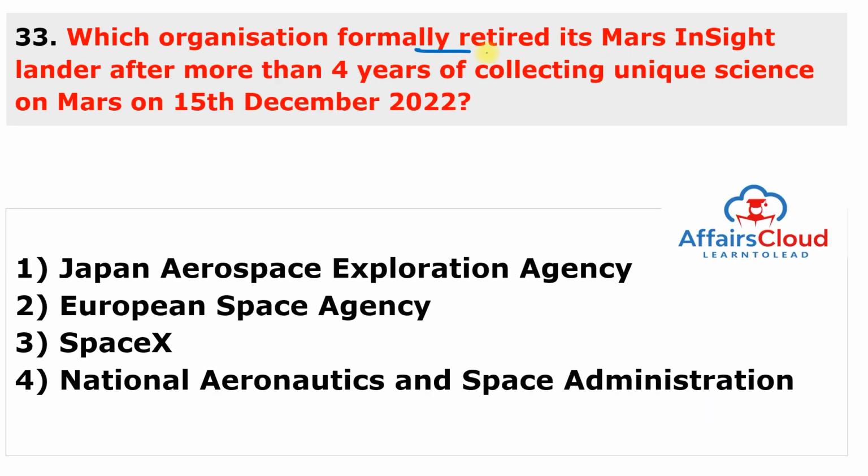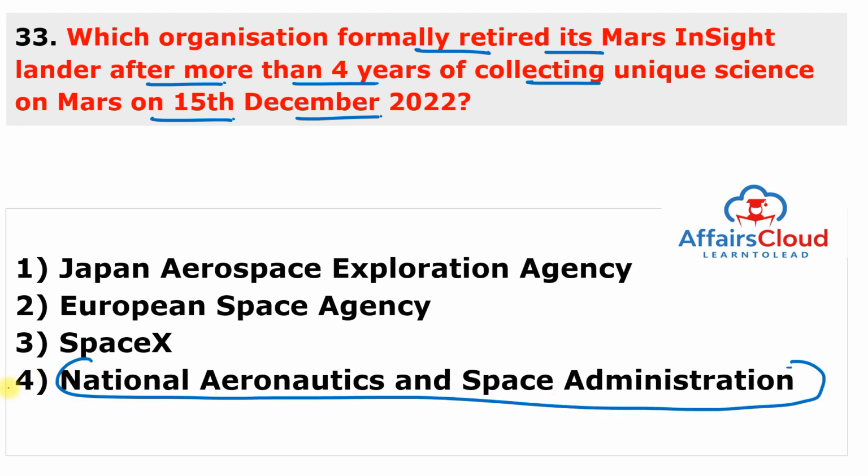Moving to next question. Which organization formally retired its Mars InSight lander after more than 4 years of collecting unique science on Mars on 15th December 2022? This organization is one and only NASA, National Aeronautics and Space Administration. 4 is the answer. So NASA formally retired its Mars InSight lander after more than 4 years of collecting unique science on Mars. The last time InSight communicated with Earth was on 15th December 2022.